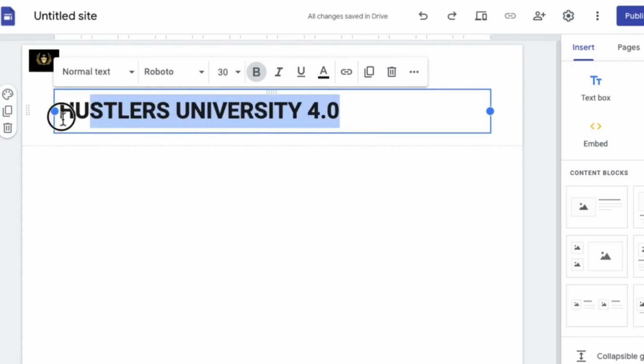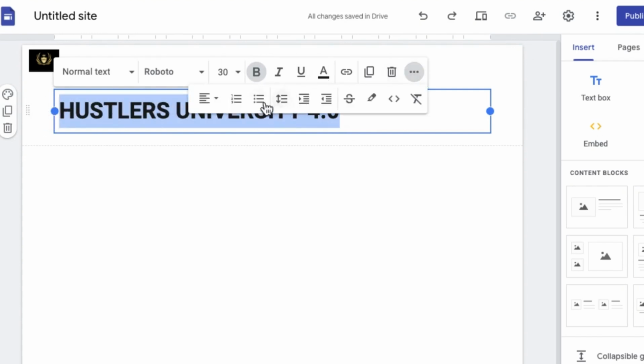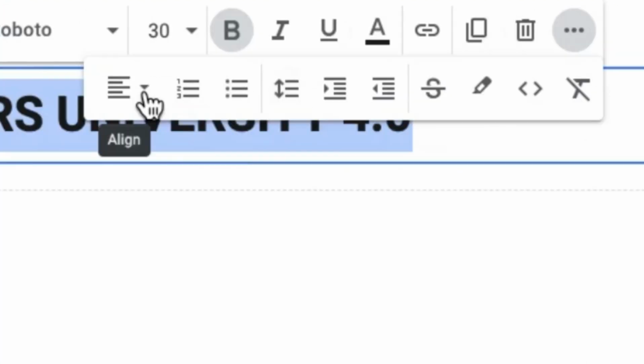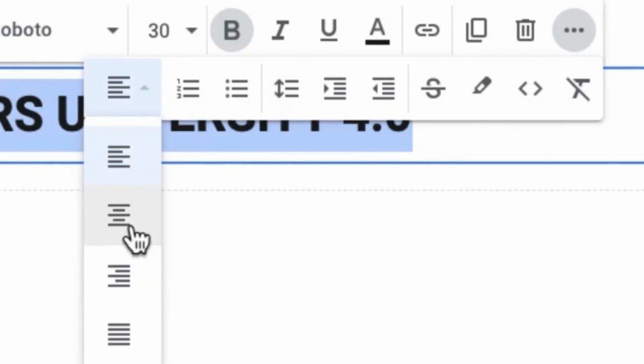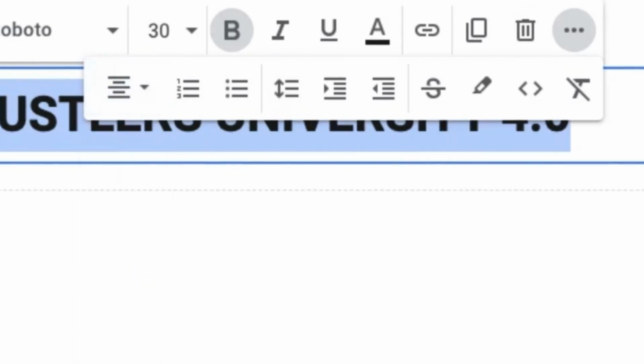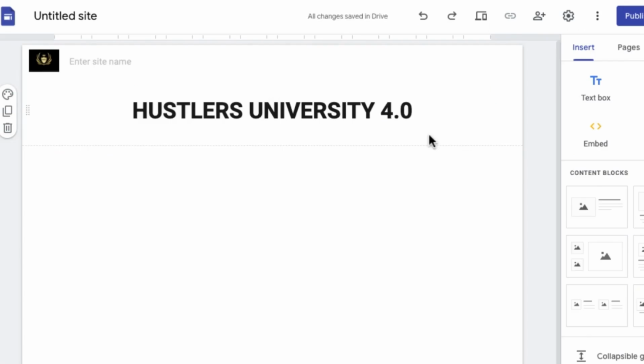So what I'm going to do is I'm going to highlight this. I'm going to center this at the center of the page, guys. So I'm going to come over to where it says align. I'm going to click on align. I'm going to come over to where it says align to center. I'm going to click on that, guys. So you can see Hustlers University, we have it at the center right now.